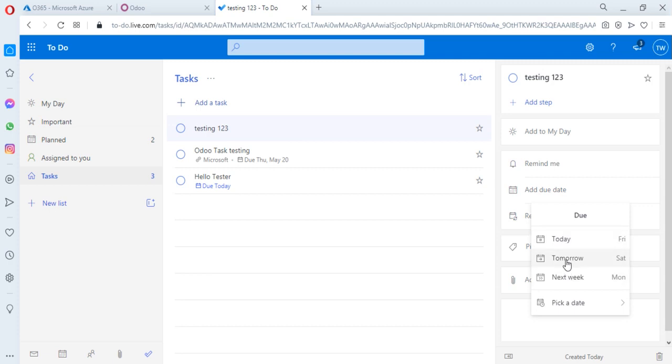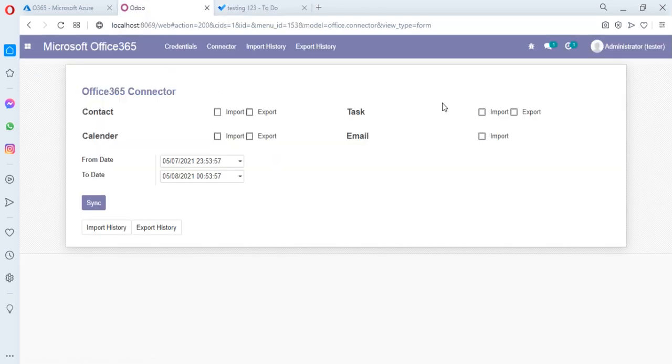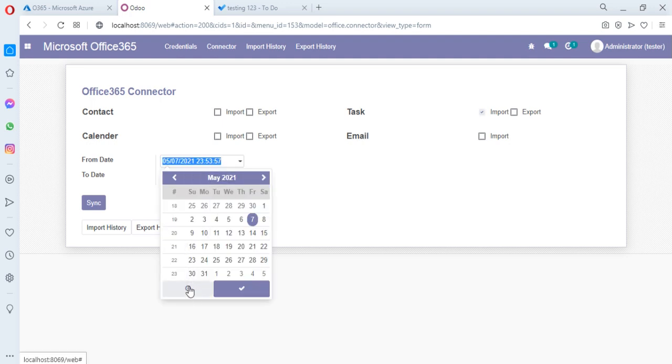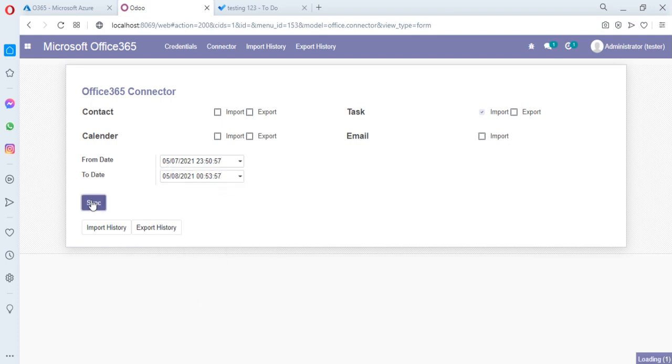Let's suppose we set it to tomorrow, and here is the due date of this task, and we are importing that task into Odoo. Just import the task and also specify the time range limit that I described earlier. So I decrease the time in minutes and click on the sync button,